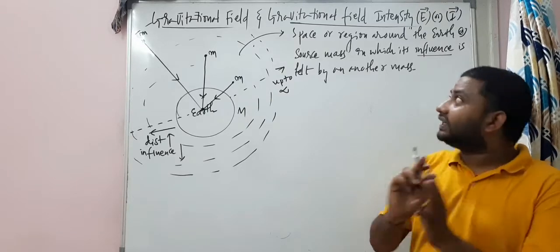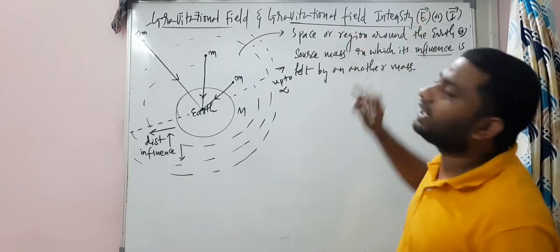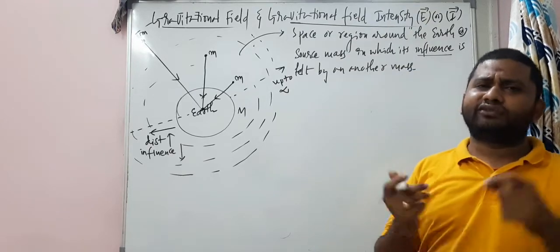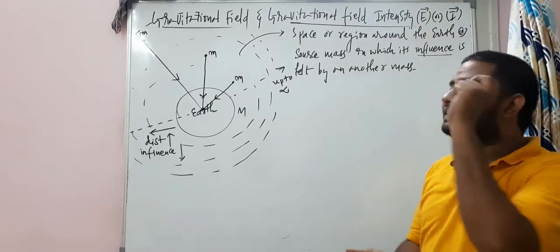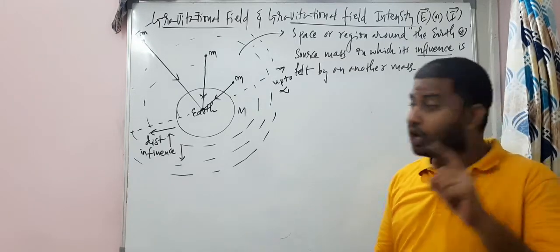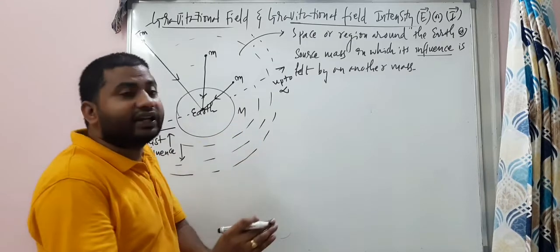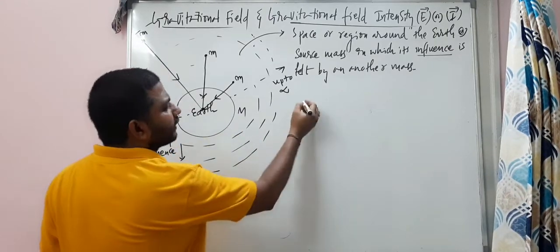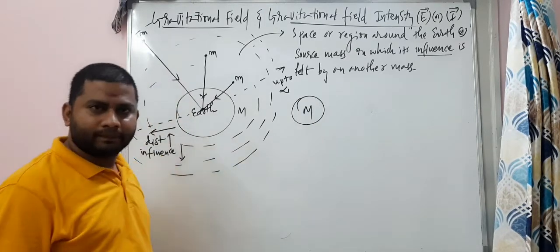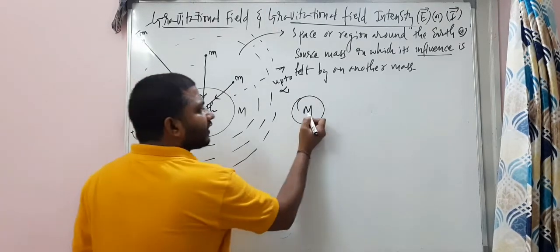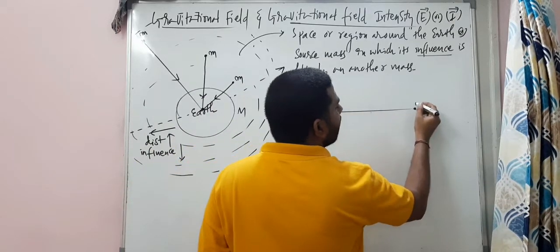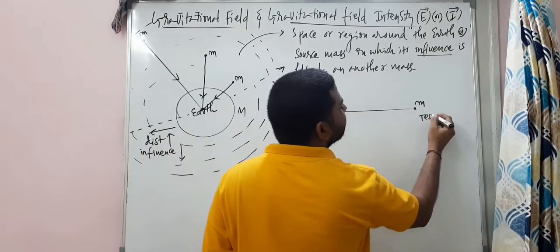Now the point is gravitational field intensity. It's very, very important, and this will again repeat in your electrostatics, my dear children. Remember. So gravitational field intensity, it's so simple. Let's take an example, a huge mass M. From the center of this mass capital M, a small test mass is kept here.